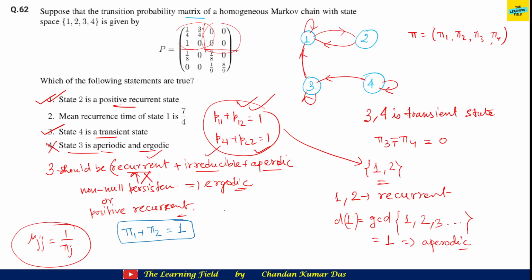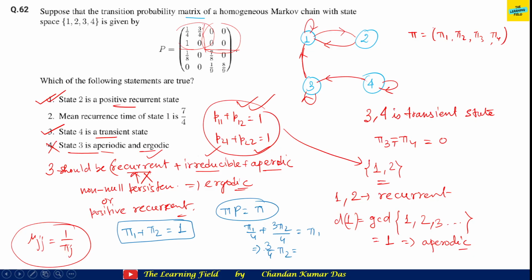And if we simply apply pi P equal to pi, then pi 1 by 4 plus 3 pi 2 by 4 equals pi 1. That means 3 by 4 pi 2 equals pi 1 minus pi 1 by 4, which is 3 pi 1 by 4.